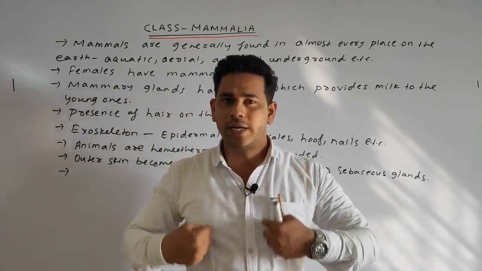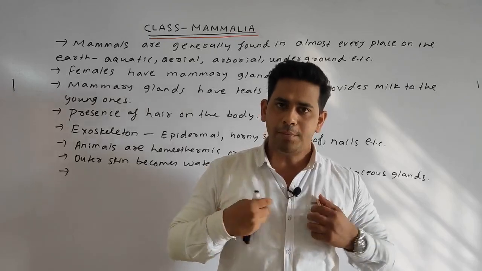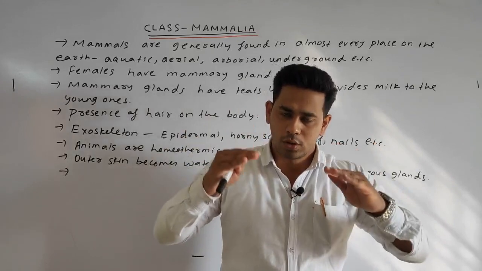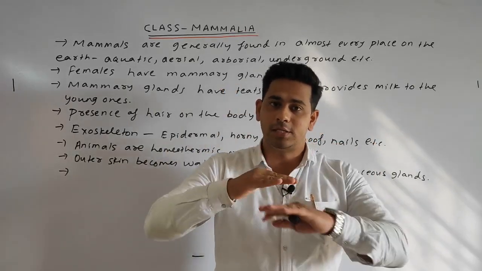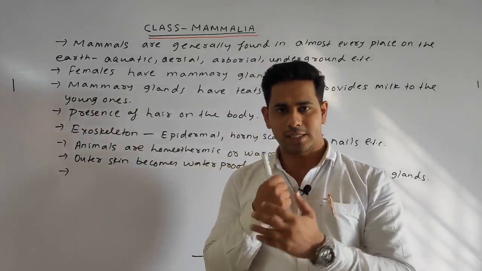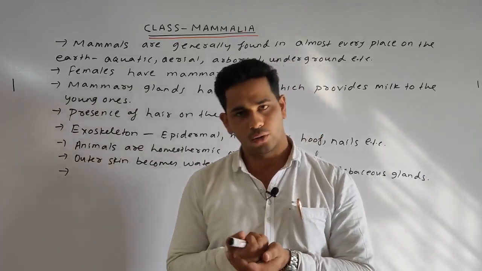And whenever sweat secretion takes place, our body temperature decreases. So that is how the body temperature is maintained. That is why sweat glands, which secrete sweat, provide thermoregulation to the body.